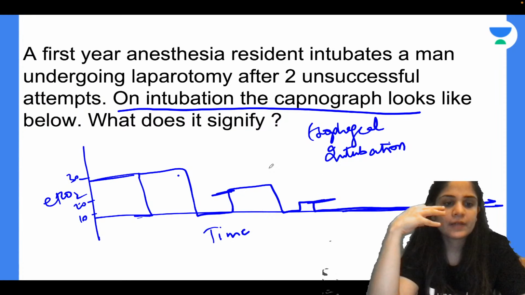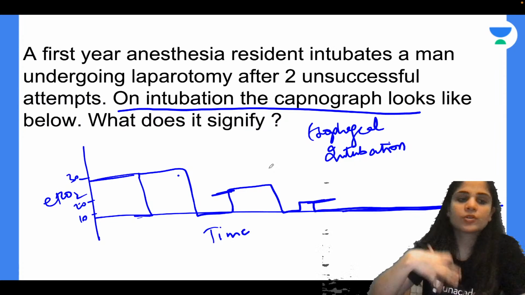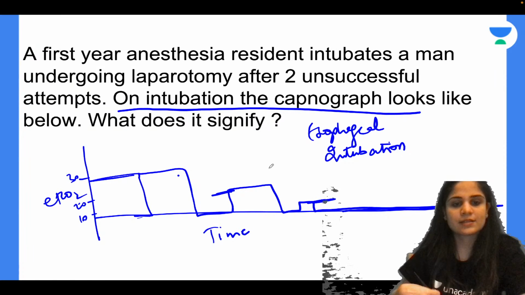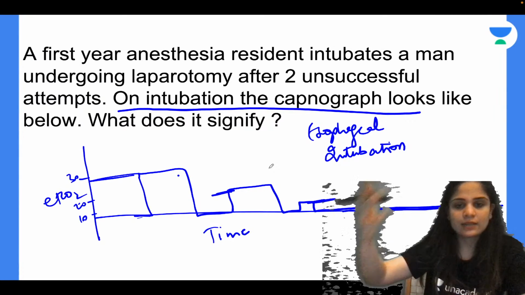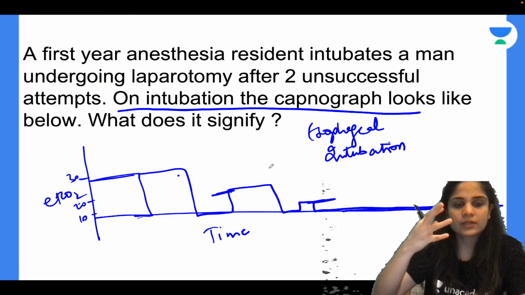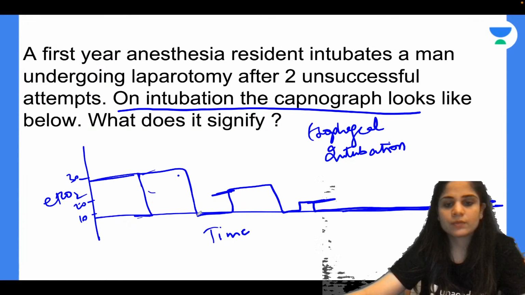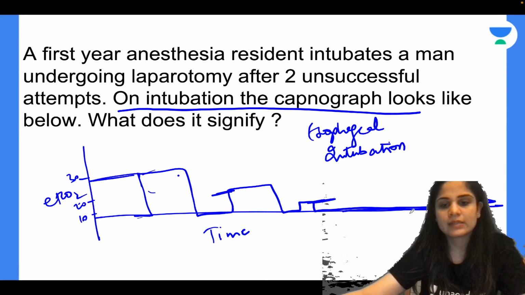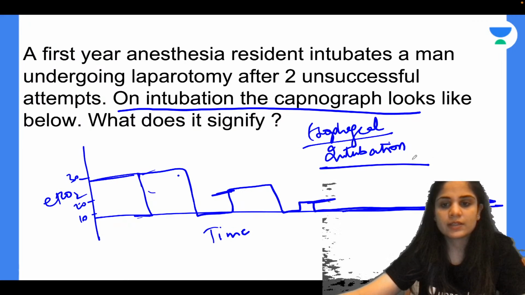Okay, remember, whenever you are intubating the patient, when you initially ventilate the patient, some amount of air goes into his esophagus and stomach. Now, if I put a tube in the esophagus, that air, that carbon dioxide which had gone in the beginning comes out. So initially you get one EtCO2, then you get a fall in that EtCO2 and then suddenly it will be 0. Okay. So this is nothing but an esophageal intubation.